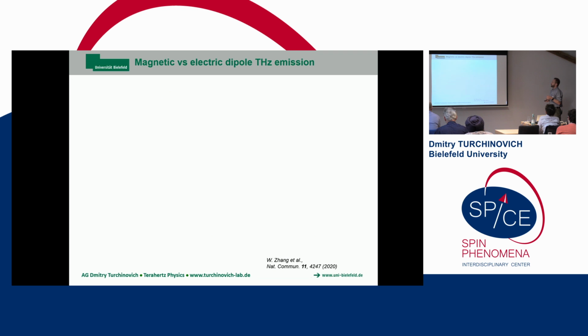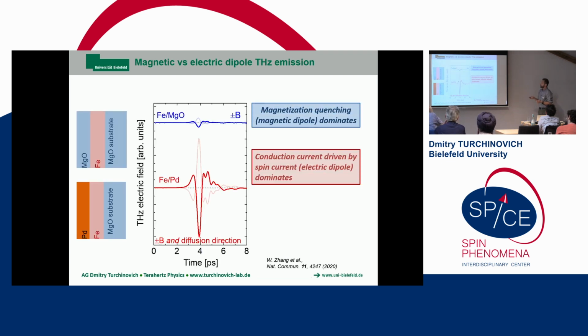So now this is a good sample. Now let's see which process is stronger. We have the terahertz emission via inverse spin Hall effect, where the electrons can move and then couple to the conduction current, and the sample where the magnetization just quenches globally everywhere, also leading to terahertz emission. So this is the relative strength of those two effects. If the electrons can move, you will have 10 times stronger terahertz emission than when the electrons cannot move.